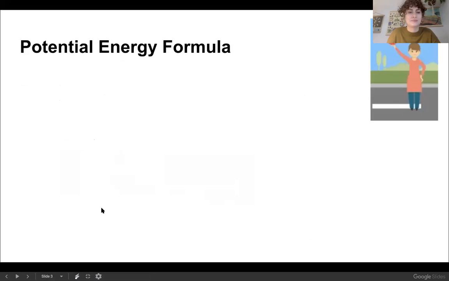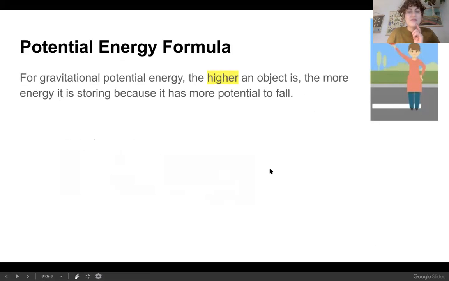That is the unit. So we're going to start with the easy one, which is the potential energy formula. For gravitational potential energy, the higher an object is, the more energy it is storing because it has more potential to fall.